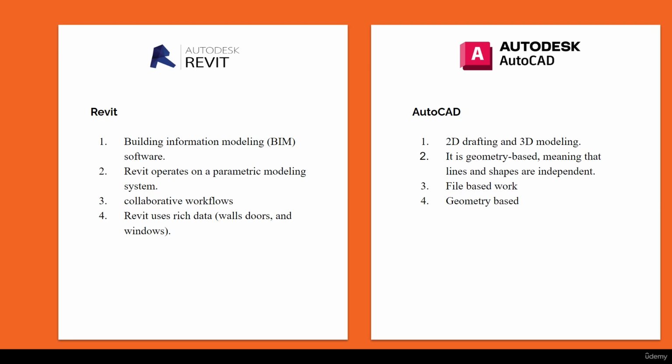Of course, in AutoCAD it's not interconnected, so it's geometry based. That means the lines and shapes are independent, so you have to make all the changes yourself. Say, for example, you make a floor plan here, and again you have to create the elevation separately, which you have to do manually. That's how the difference is.